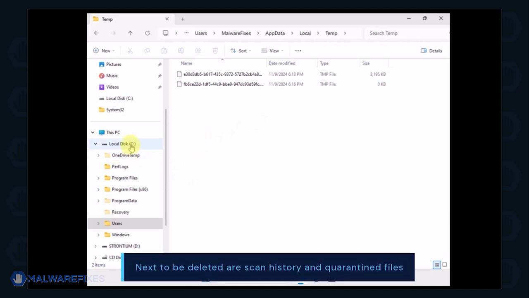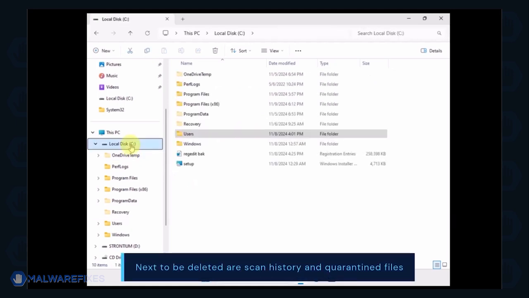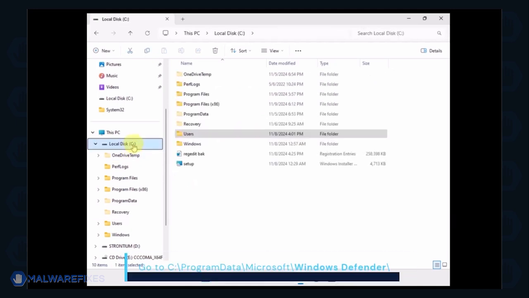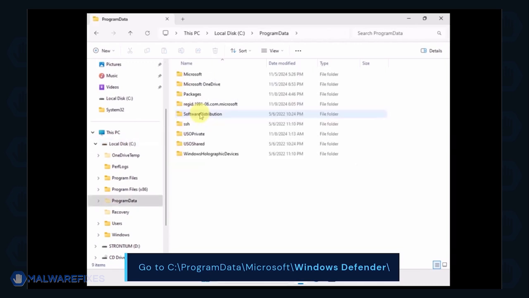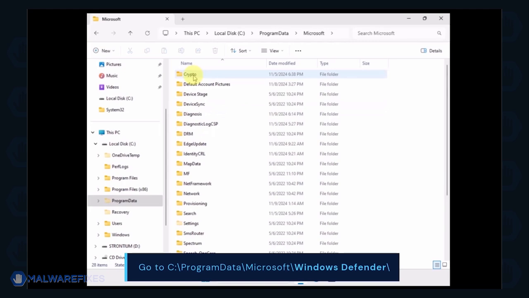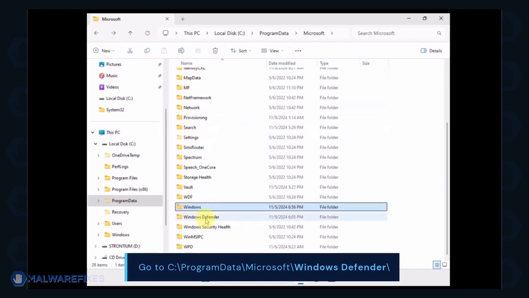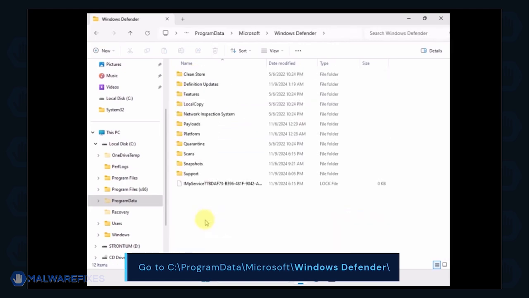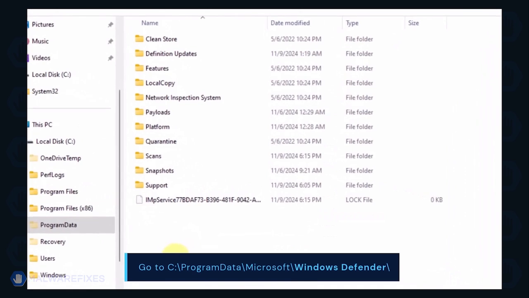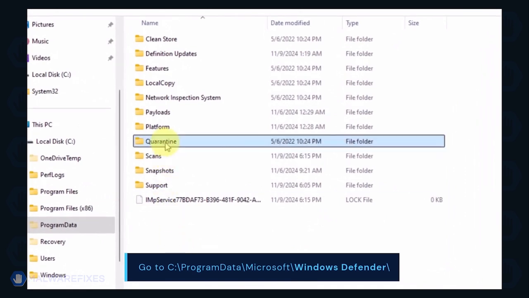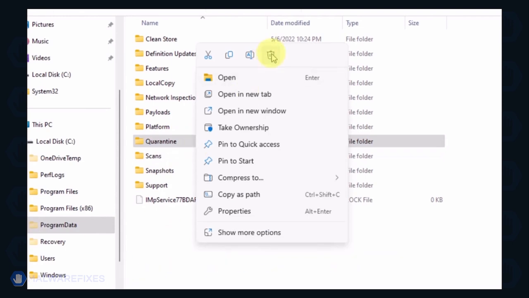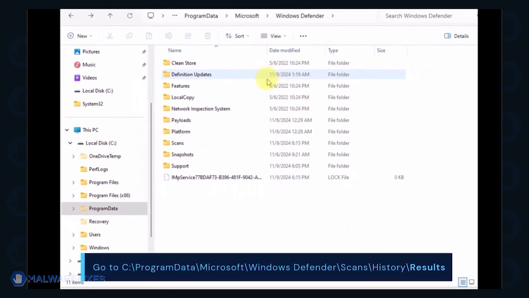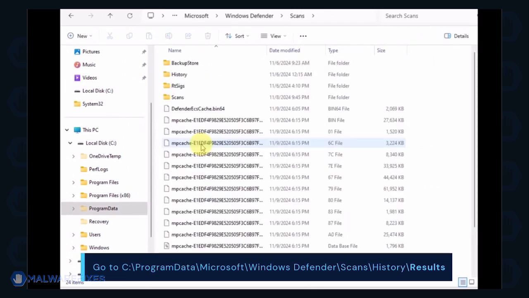Next, we will delete the Windows Defender scan history, which may include malicious files that were quarantined. Go to C, ProgramData, Microsoft, Windows Defender. You can delete the quarantine folder or just the files inside it. Proceed to the Scans folder, and then History, then Results folder.